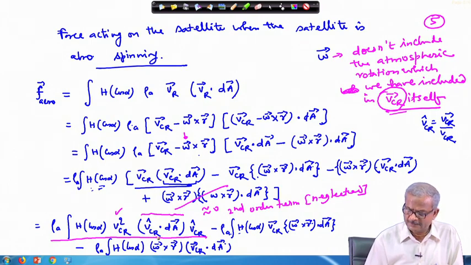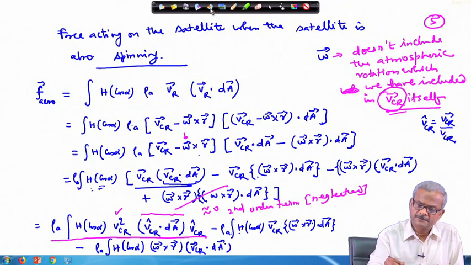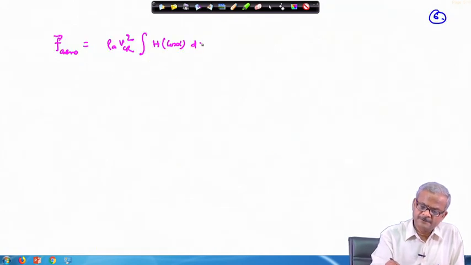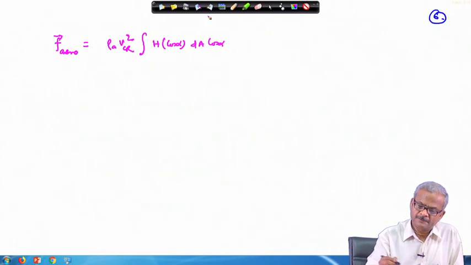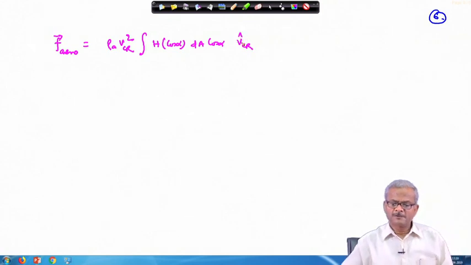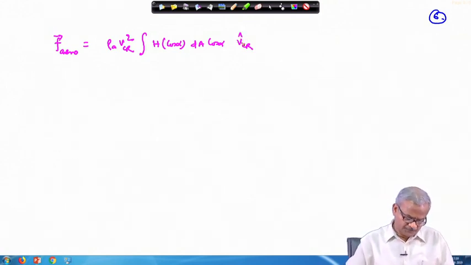VCR is a unit vector, so we can write dA cos alpha, and then VCR cap. VCR cap is the unit vector along the center of mass velocity.